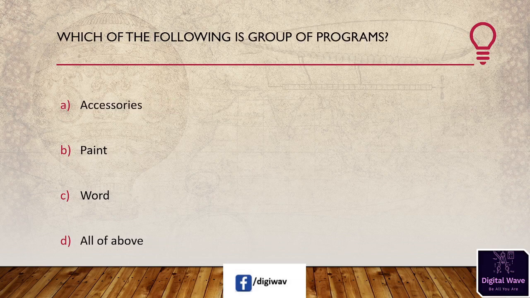Now the next question is, which of the following is a group of programs? First option is accessories, second one is paint, third one is word, and the last one is all of the above. The right answer will be accessories.